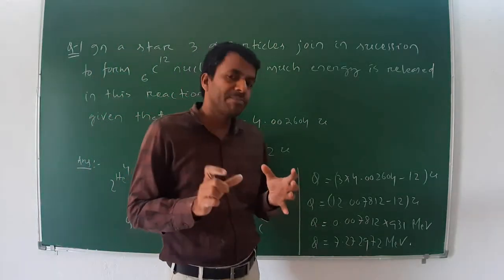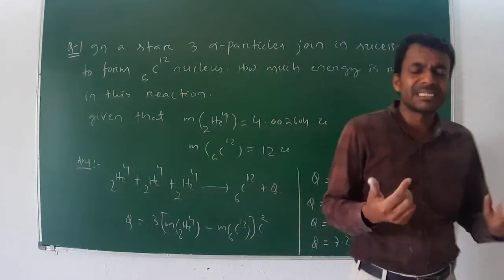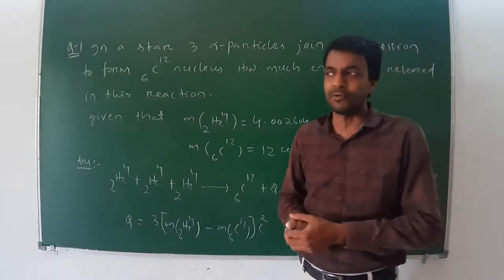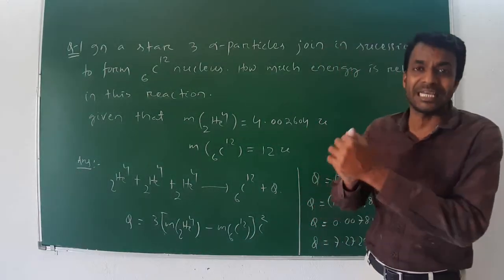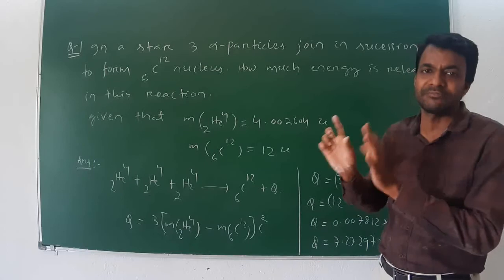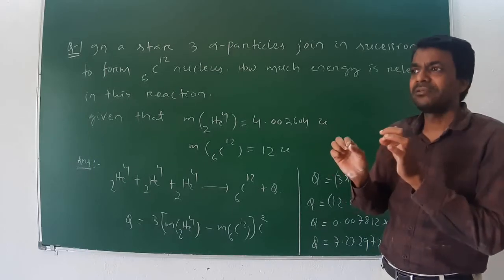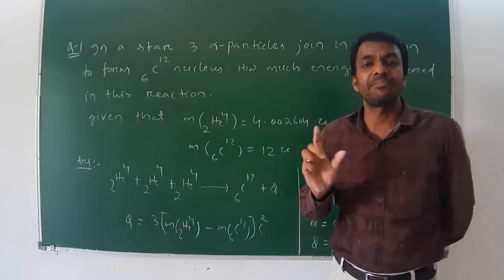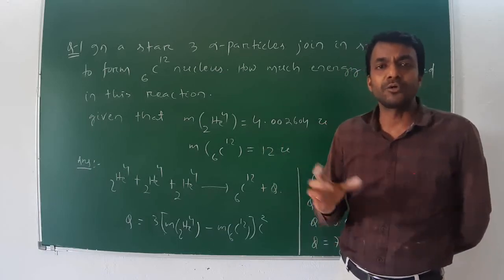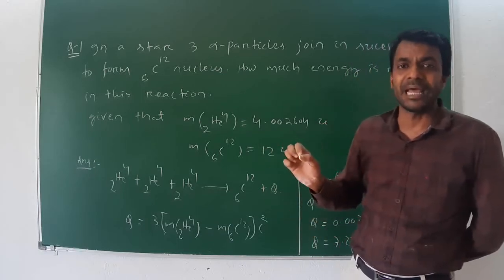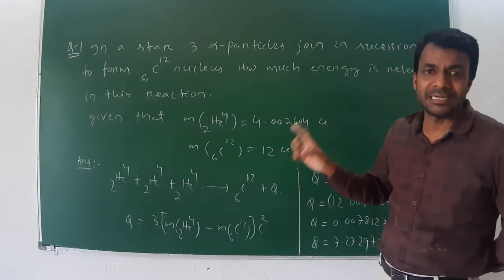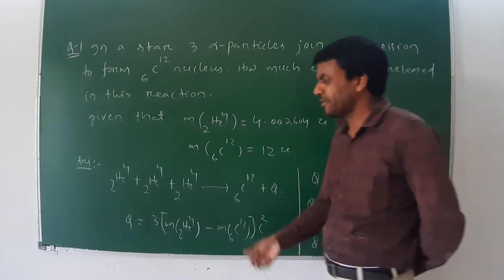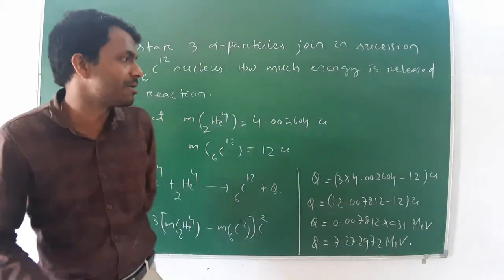The actual formula is Einstein's mass energy relationship, E equals m c square. If mass is given in kg, then you have to use this formula. But if the mass is given in atomic mass unit, just find the total mass and multiply by 931 mega electron volt. Then we will get the final answer, the amount of energy released.